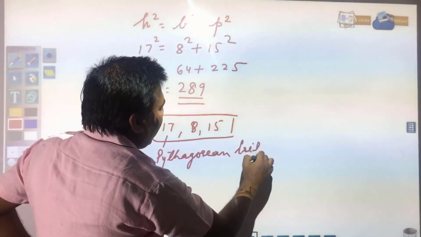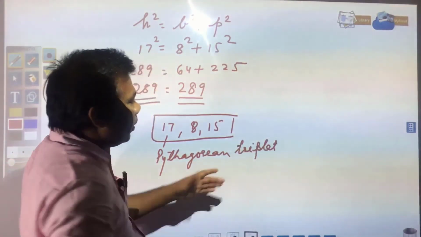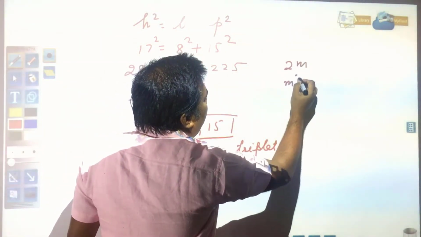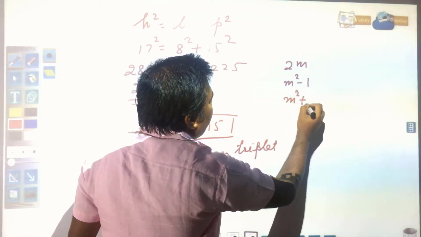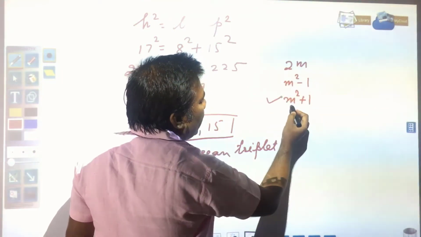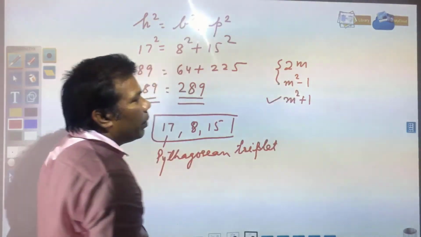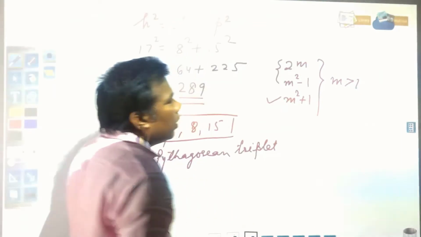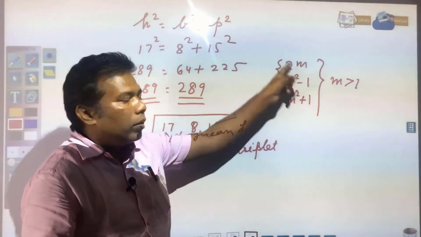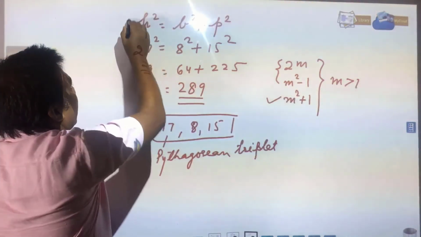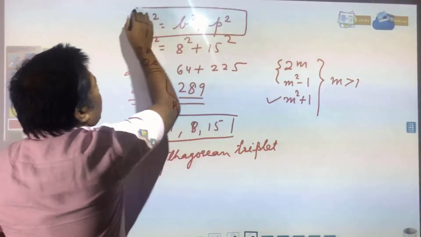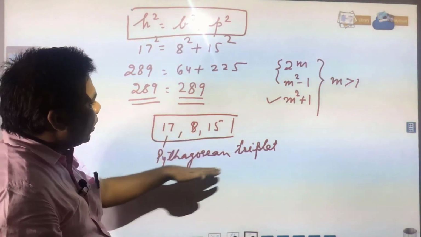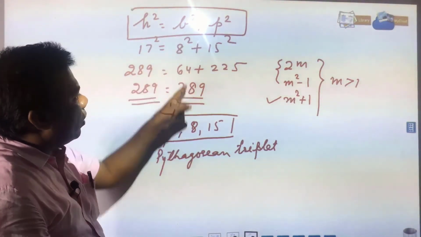So, you can find Pythagorean triplets by this formula: 2m, m square minus 1 and m square plus 1. This last one will be the longest side, and the other two will be base and perpendicular. But what should be there? m must be greater than 1. So, you can find Pythagorean triplets, and by this formula h square is equal to b square plus p square, you can check whether the numbers you have got are a Pythagorean triplet or not.